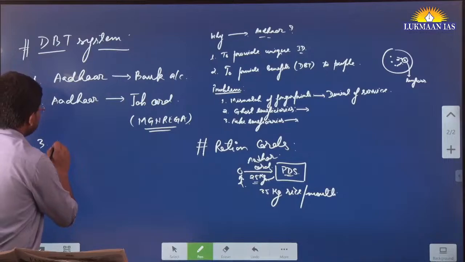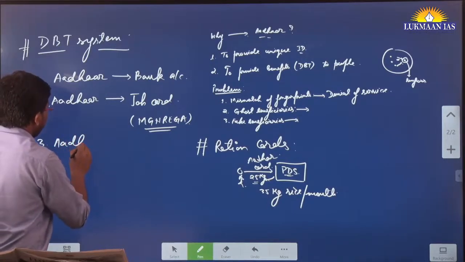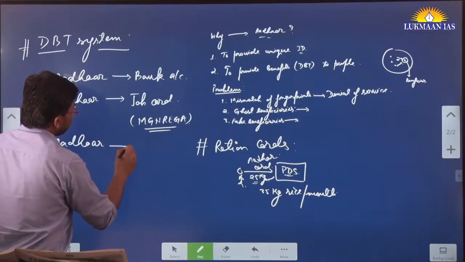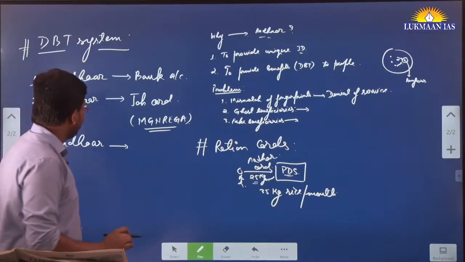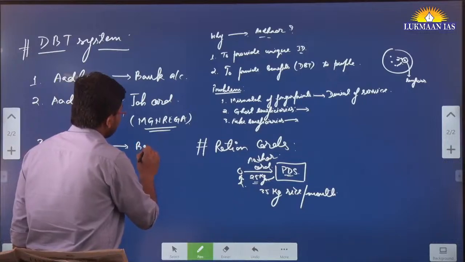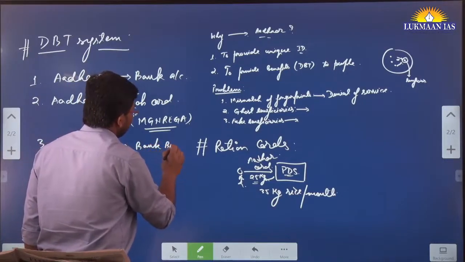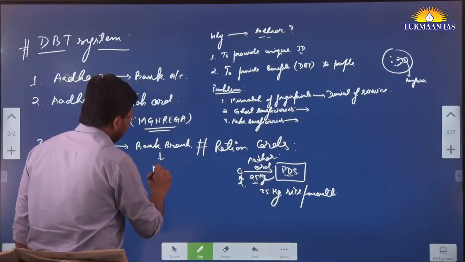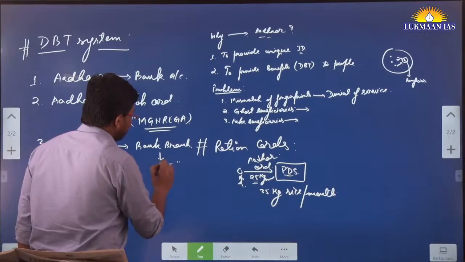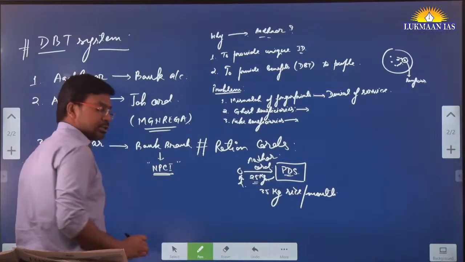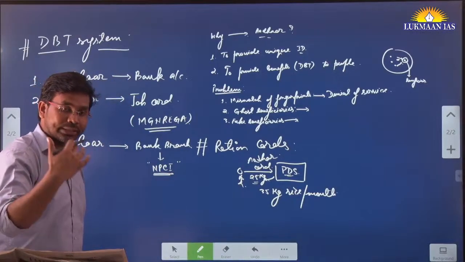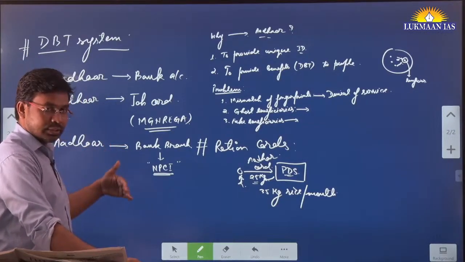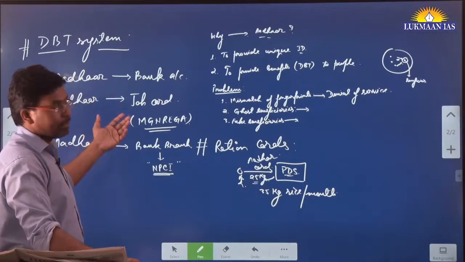And the third thing is this Aadhaar card must be mapped with the bank branch. The bank branch should link it with the National Payments Corporation of India, NPCI. The NPCI authenticates, validates, or approves the transfer of benefit to the people directly.